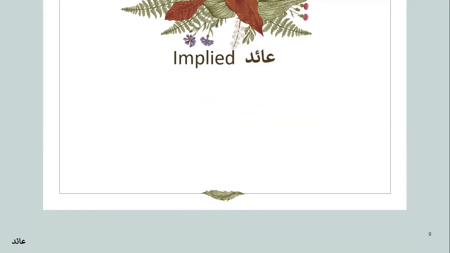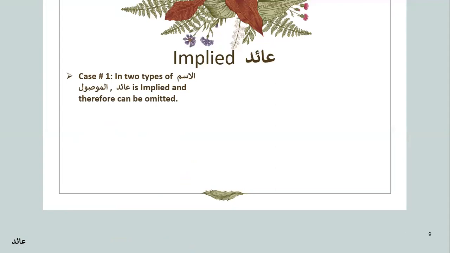Now let's look at the implied aid. Now this is a bit tricky. There are two cases. When the aid is implied, therefore it can be omitted. Therefore, we can say that you can do away with it. You will not see its existence in the sentence, but we know it's there. That is when allazi and family are ism mawsul, and then other ism mawsuls are ma and man.